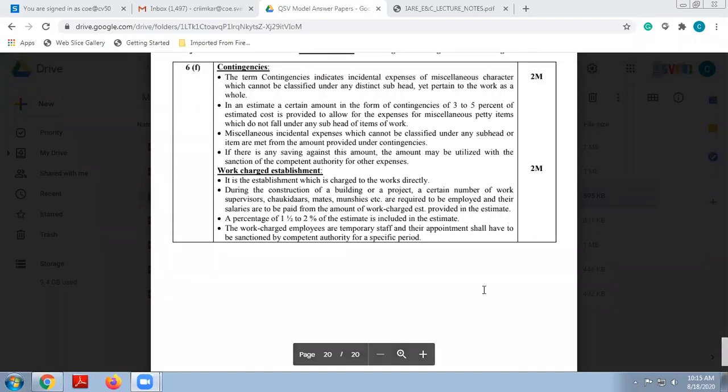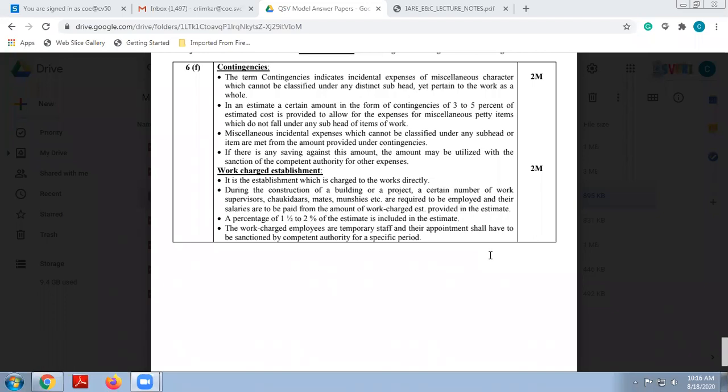So in the previous lecture, we started with the problems of the approximate estimate. In this particular problem, I just want to share some new things for you. Two things, generally we call them work charge establishments and contingencies. I want to familiarize everyone with these two concepts. Already we have discussed this part, but a small recap of what you have learned previously.